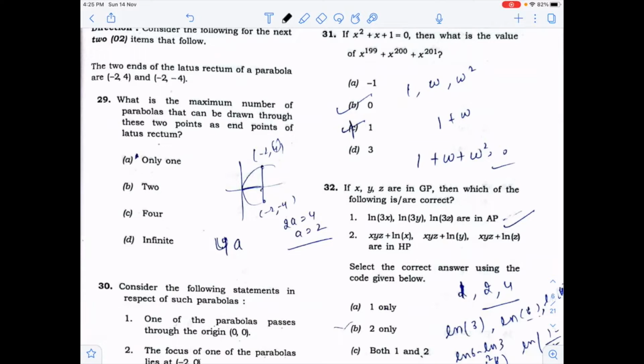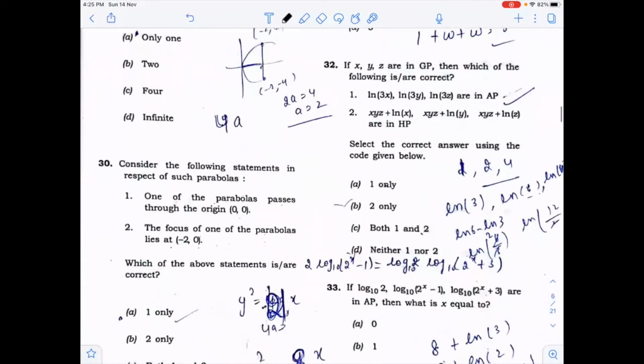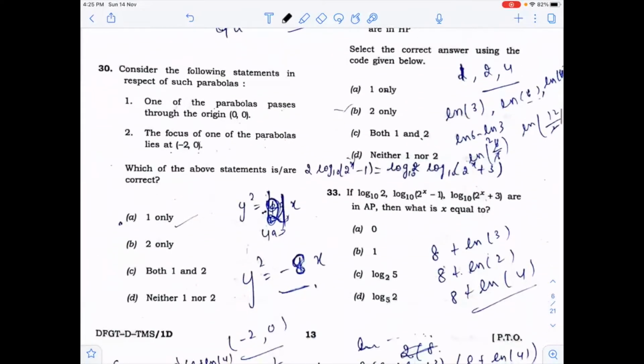So the value of a will be fixed. So you can only draw only one parabola because the value of a will be fixed. So there will be only one focus. Now the next one is, one of the parabola passes through origin and the focus of the parabolas lies at